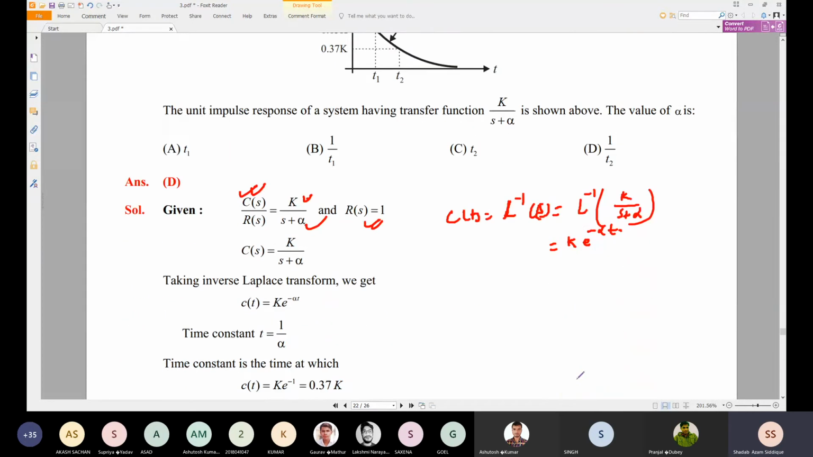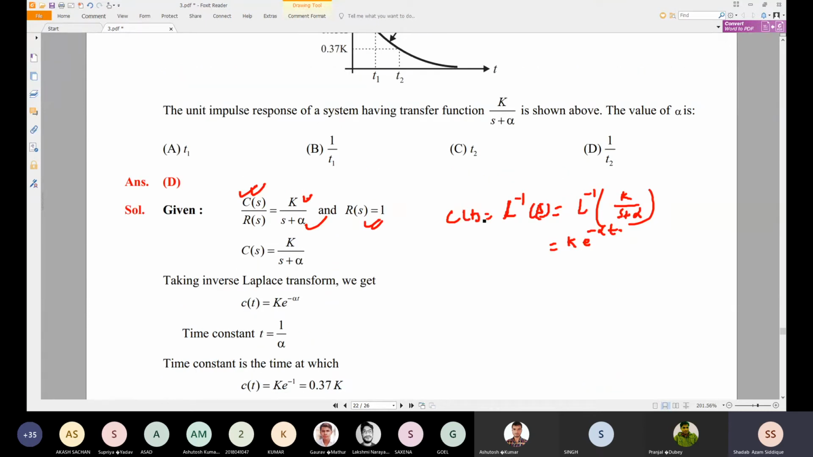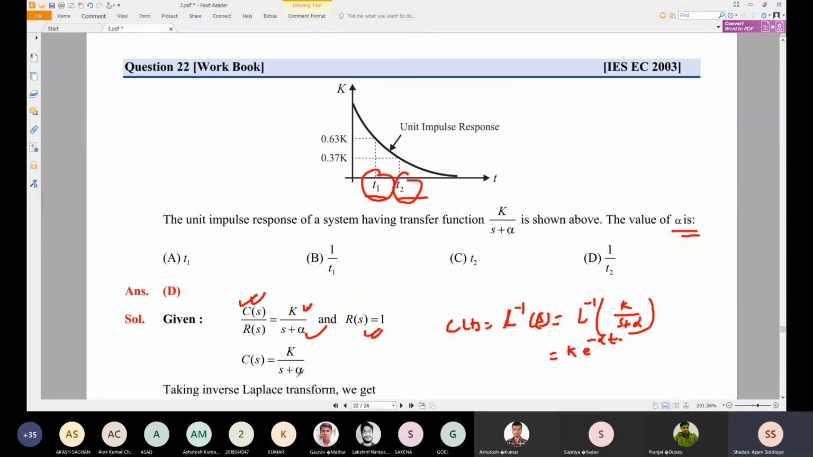So we have k e to the power minus alpha t, and now we can check for t1 and t2 both. For t1 and for t2 we can check the value of alpha we need to find out. Having two equations, we can find the value of alpha. So now the time constant at which c of t is equal to 0.37k. What is the time constant t1 and what is the time constant t2? So c of t is given as k e to the power minus 1.